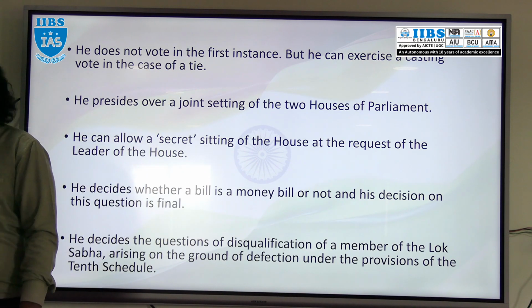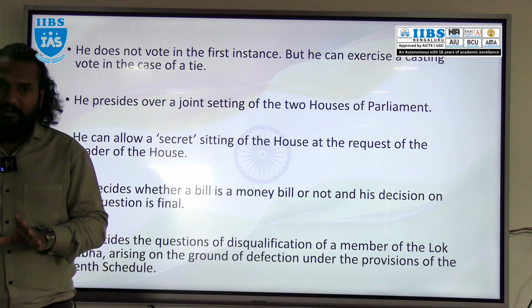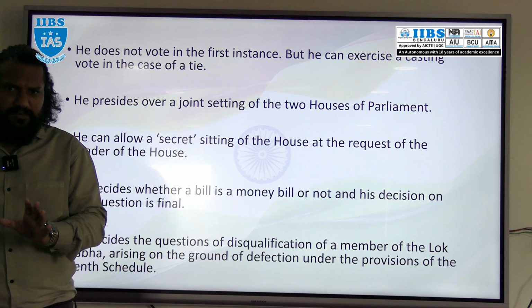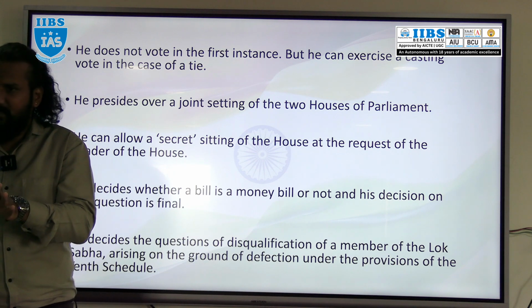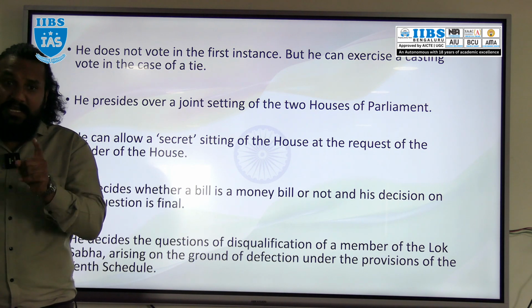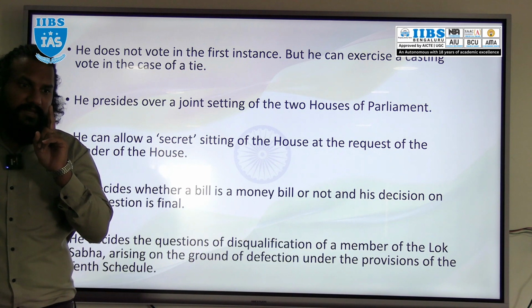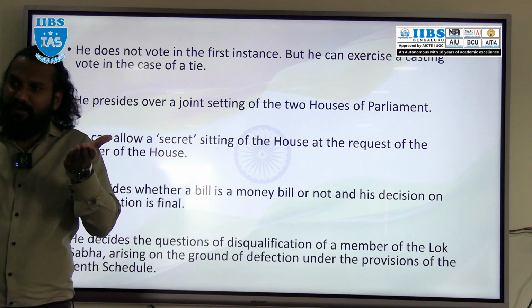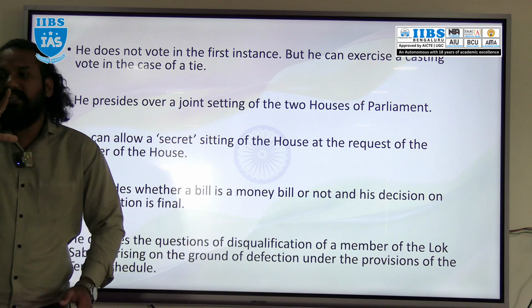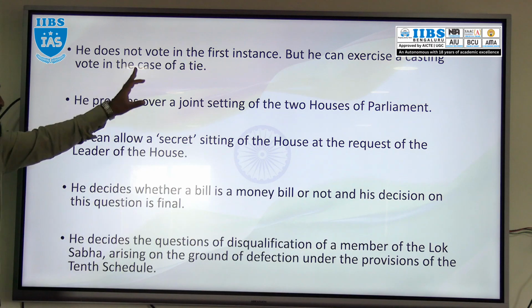Next, regarding voting. The Speaker of Lok Sabha is a member of Lok Sabha, and as a member he has a right to vote. But as the Speaker, the presiding officer, he does not have a right to vote in the first instance. Only in case of a tie, say 50 yes and 50 no, will the Speaker vote. Otherwise, the Speaker won't vote in the first instance.